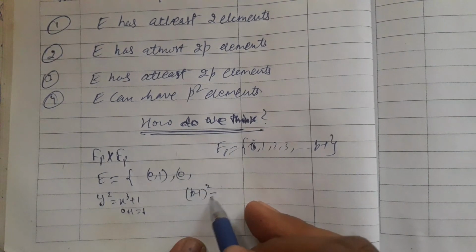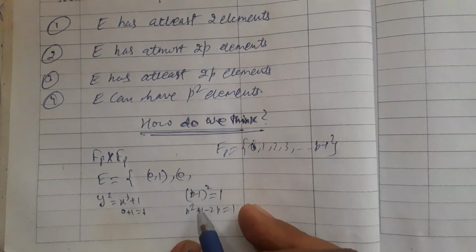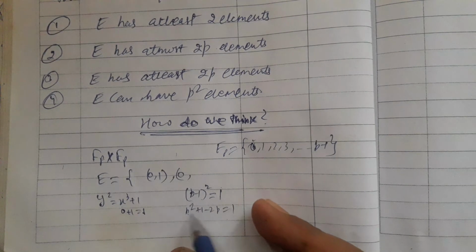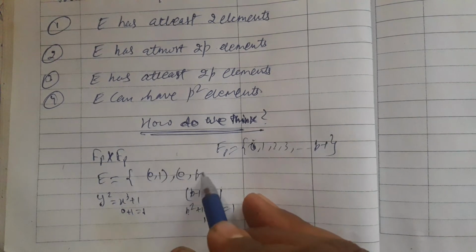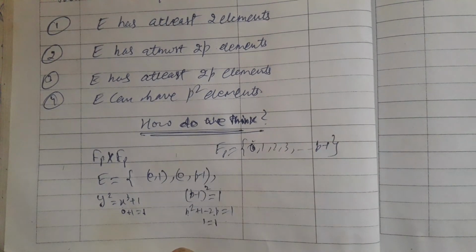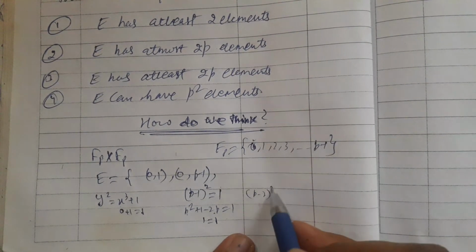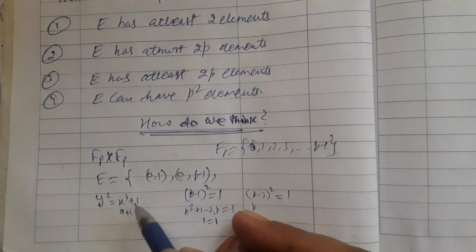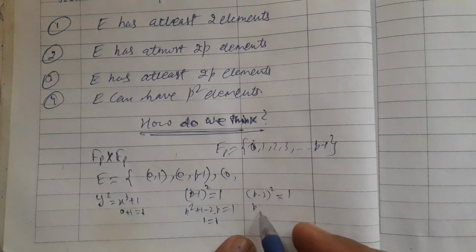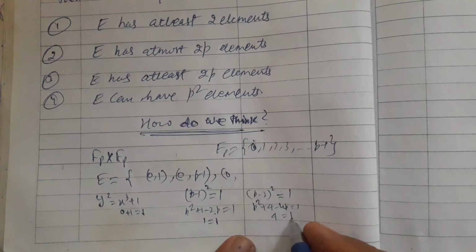X cube becomes (p minus 1) cube, which is p cube minus 3p square plus 3p minus 1, plus 1, and since Fp is under modulo p, this becomes 0, this becomes 0, and this is nothing but 1 equal to 1. So (p minus 1, 0) is also an element. Does (p minus 2, 0) belong or not? Choosing y as 0, p square plus 4 minus 4p equal to 1, and this becomes 0, this becomes 0, so 4 equals 1.